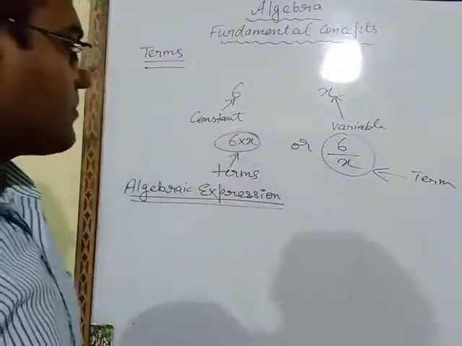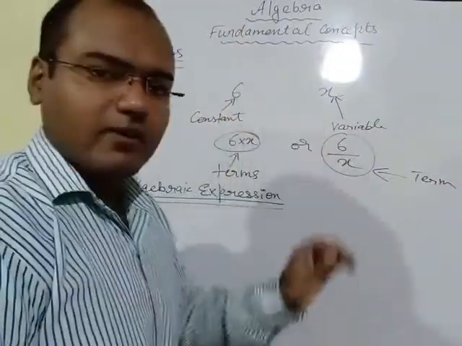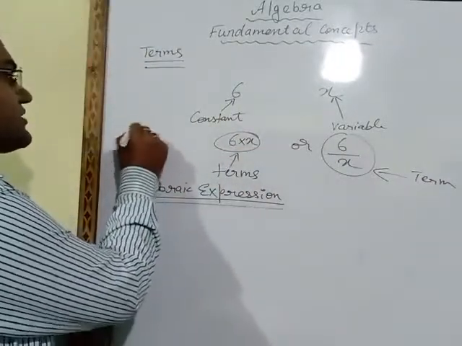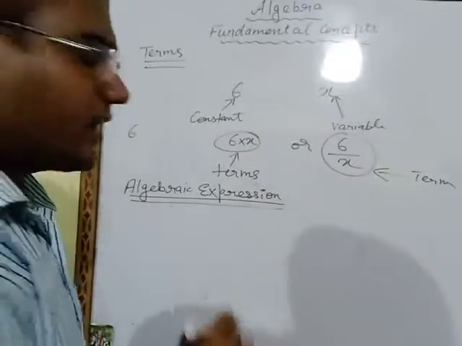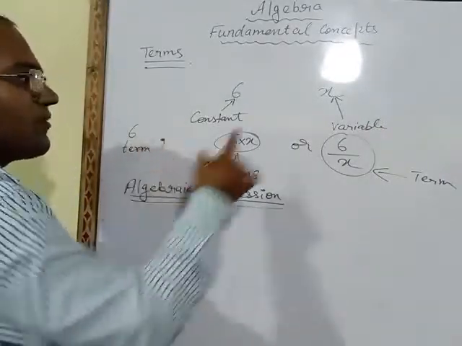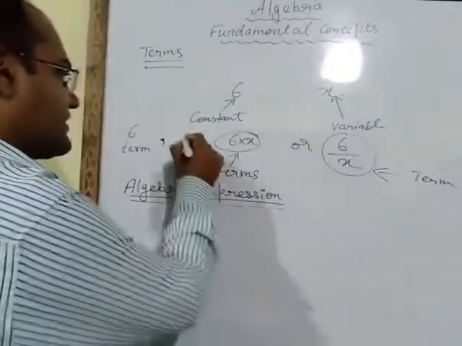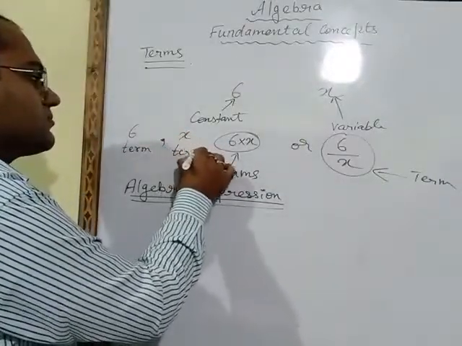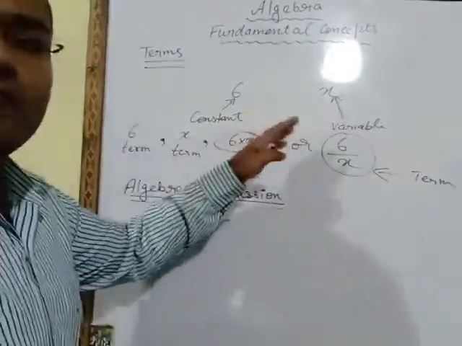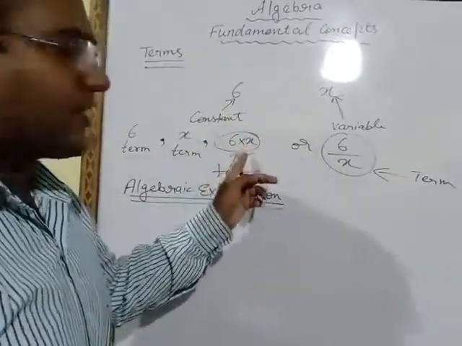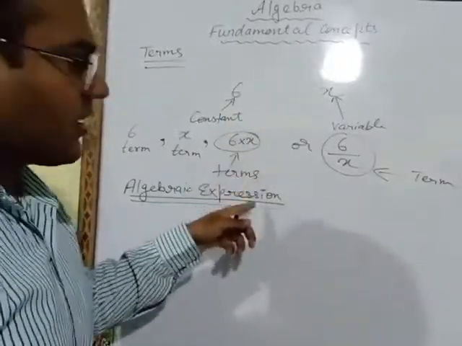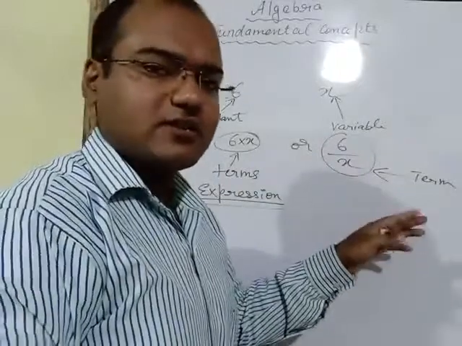It is not compulsory to combine a constant and a variable. If we take only 6, 6 is also a term. If we take only x, then x is also a term. If we combine these two with a multiply sign, as I had written here, 6 into x, then this full value 6x is also a term. 6 divided by x is also a term.